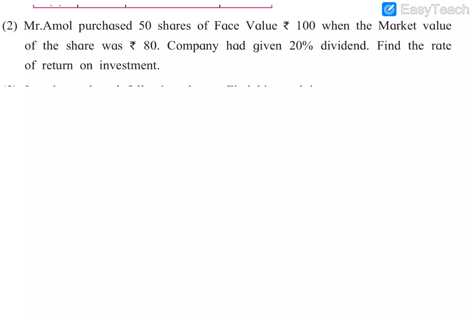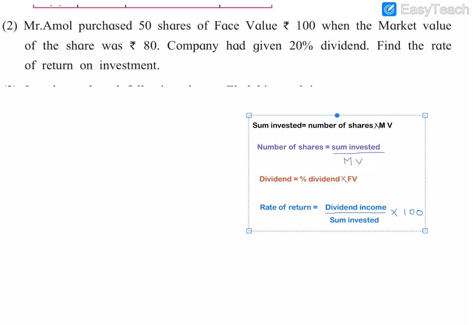So to find the rate of return on the investment, we first need the formula. So these are the formulas. The formula to find the rate of return: rate of return is dividend income by sum invested into 100. So dividend income by sum invested. So we need the dividend income and also the sum invested.